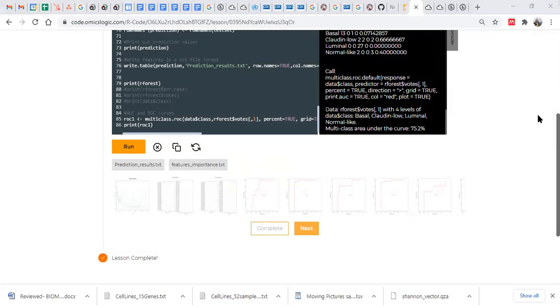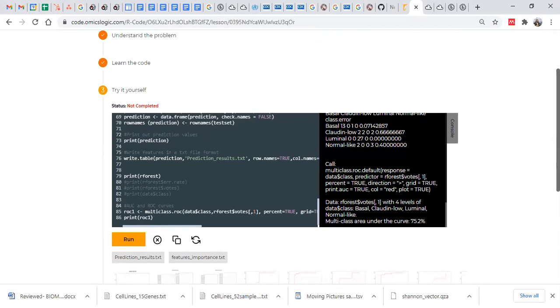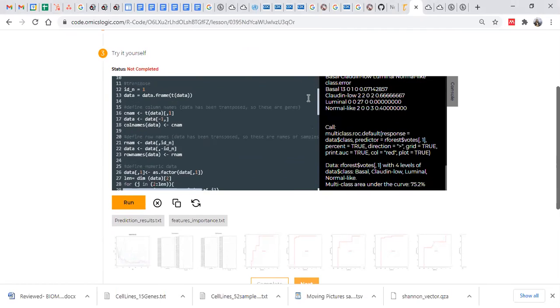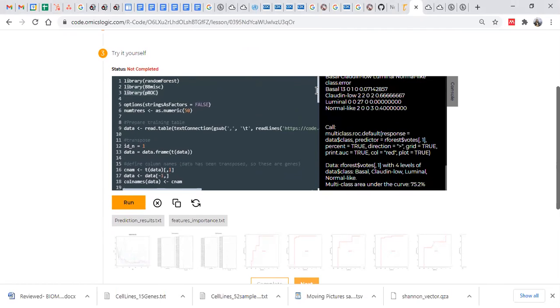Does any one of you able to run this code? Yes, it's running. Okay, so have you got the results?